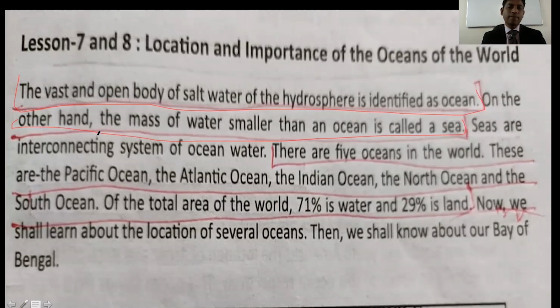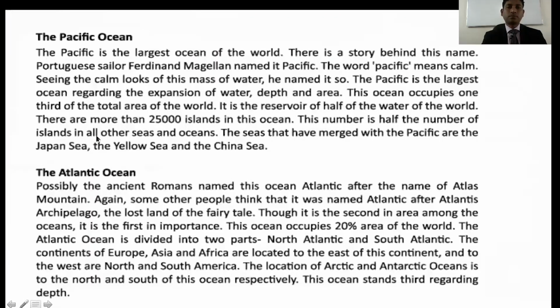Okay. And can you tell me what is the percentage of land and water area of the world? Yes, you can also get this idea from this page. 71% water and only 29% land in this world. Okay. Now, this is another important page, the Pacific Ocean. So here you have to know about the Pacific Ocean. First line, you should underline it.